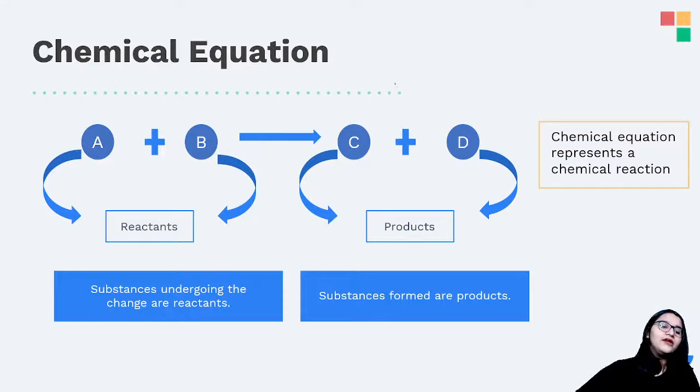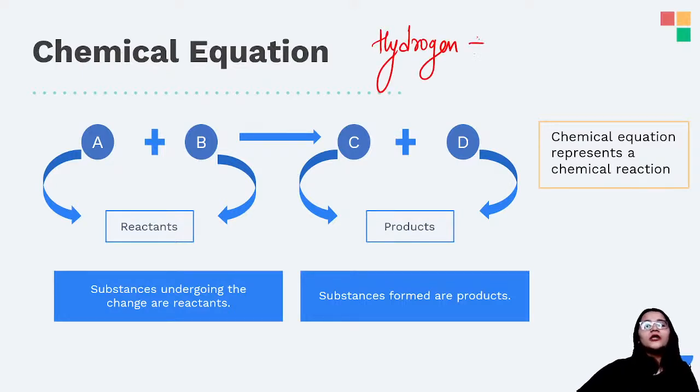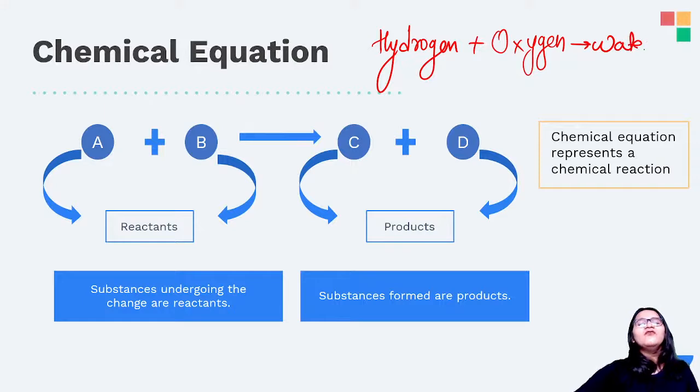ठीक है? Thank you, Abdullah Shaheen. अब chemical reaction कैसे होता है? A chemical reaction is like hydrogen plus oxygen gives me water. So this is what? This is a chemical reaction. But can I convert this into a chemical equation? Yes. Chemical equation works with symbols. So hydrogen, H2, plus oxygen, O2, gives you water, H2O, right?